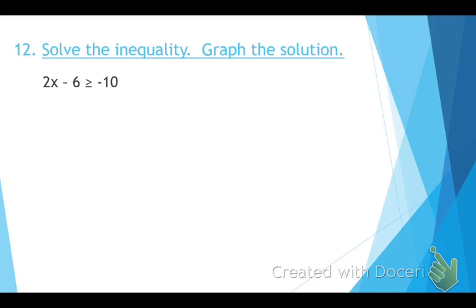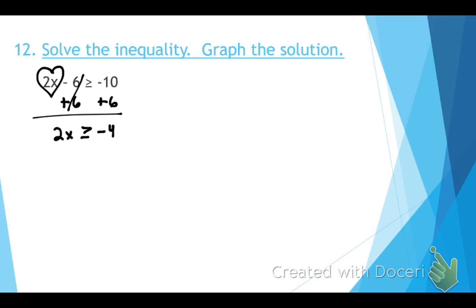This is a review problem. It says solve the inequality and graph the solution. Remember, this is like a two-step problem. These guys are best friends. Keep them together as long as possible. So we're going to add 6 to both sides. This cancels out. What is negative 10 plus 6?